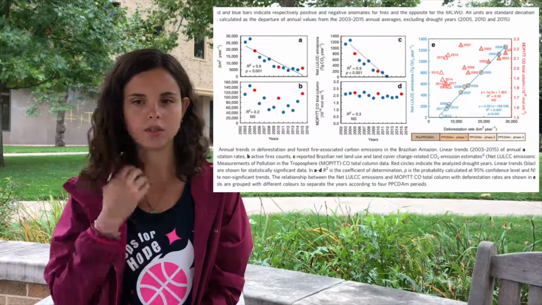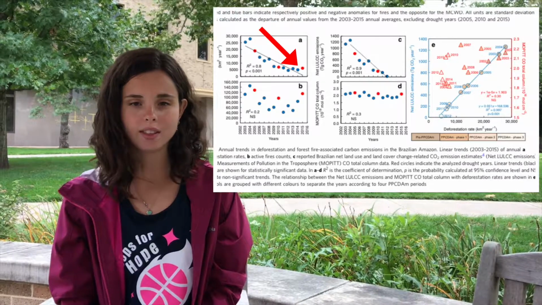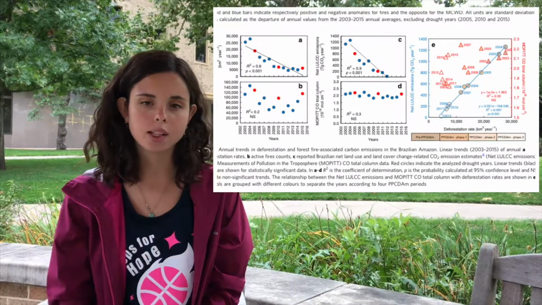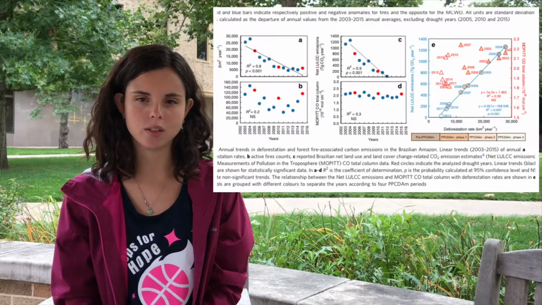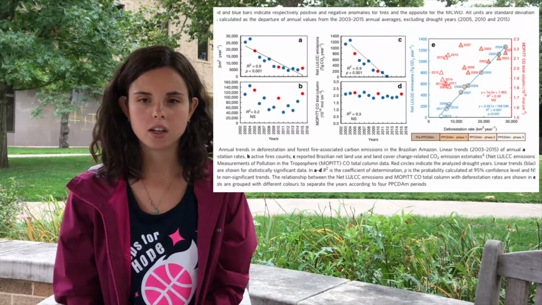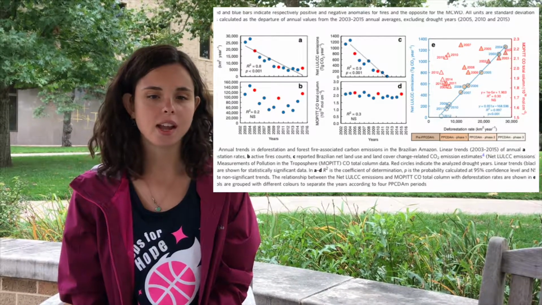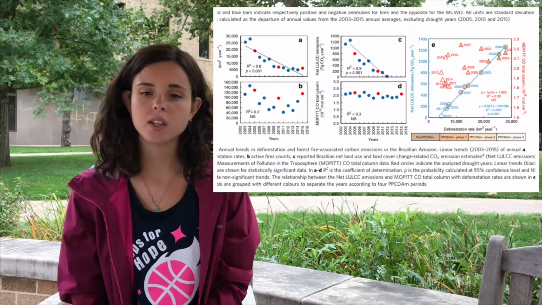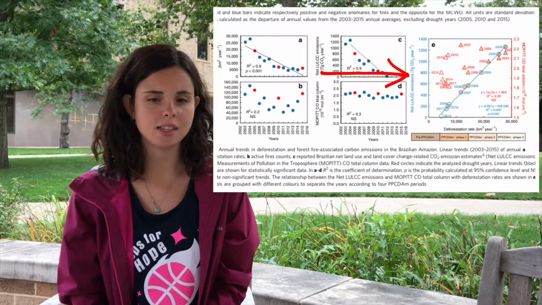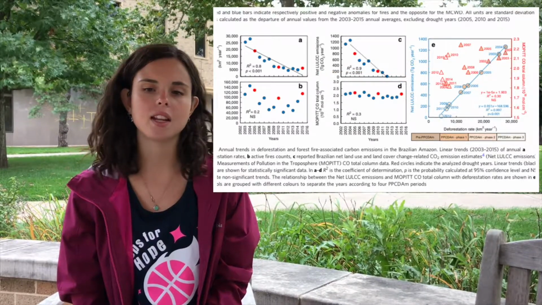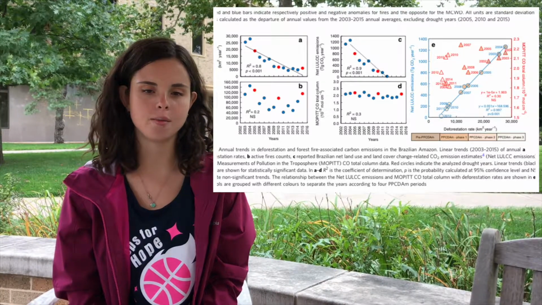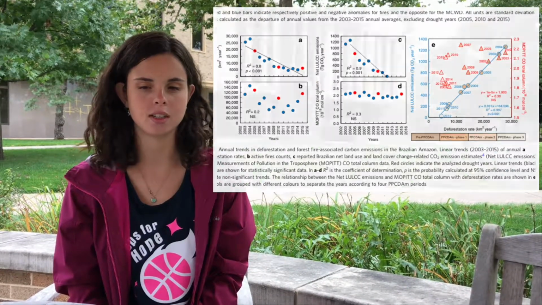Now looking at Figure 4, you can see that in Figure A, the annual deforestation rate had a significant declining trend of 1,796 square kilometers per year. Figure C shows that there has been a significant decline in Brazilian Amazon carbon dioxide emission levels with a rate of 130.8 teragrams carbon dioxide per year. The active fire counts trend in Figure B, however, was insignificant. Figure E presents the relationship between the net LULCC emissions and MOPITT's carbon monoxide total column with deforestation rates. Analysis of this data shows that the estimated Brazilian carbon dioxide net emissions was strongly dependent on the annual area deforested, while MOPITT-derived carbon monoxide concentration was not.